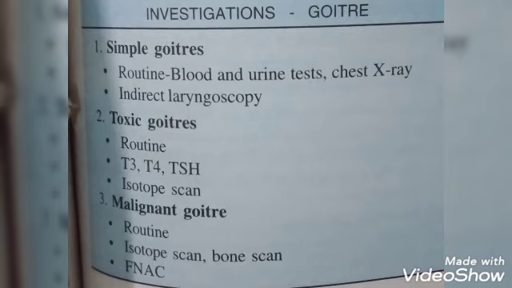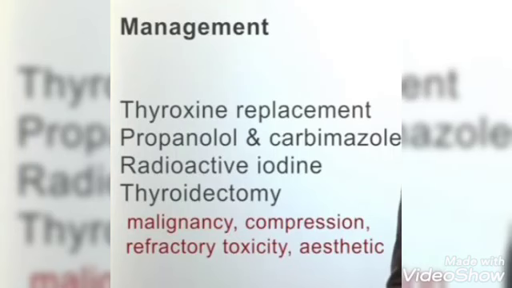Patients are recommended investigations like routine blood and urine tests, thyroid function test and indirect laryngoscopy. Besides that, other imaging techniques used are MRI, CT scan and X-ray to look for compression over the trachea and calcification in long-standing multinodular goiter. Isotope scan is done using a tracer dose of radioiodine, and fine needle aspiration test is also done.